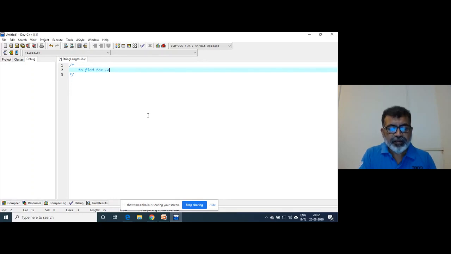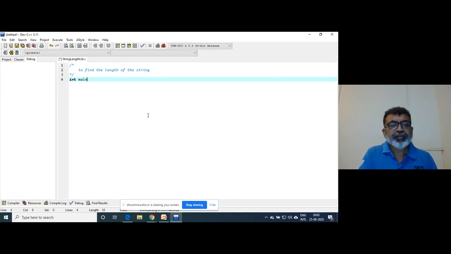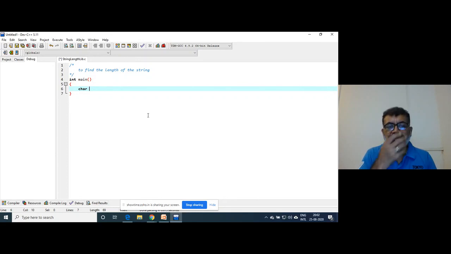Find the length of the string. int main. I will declare one array.